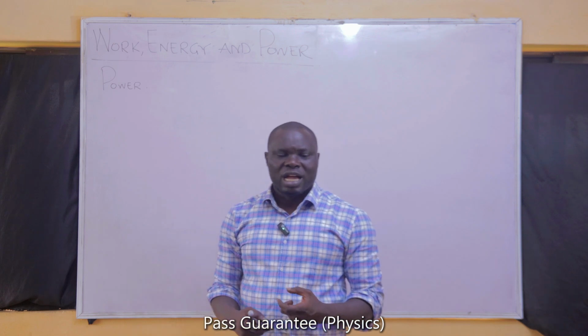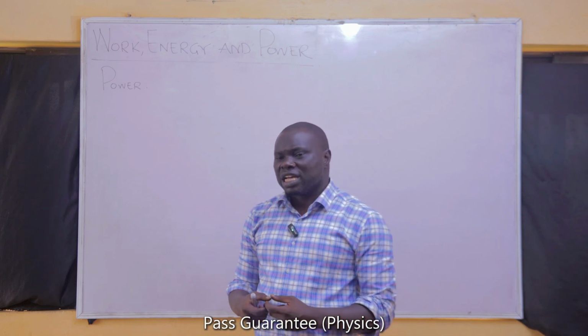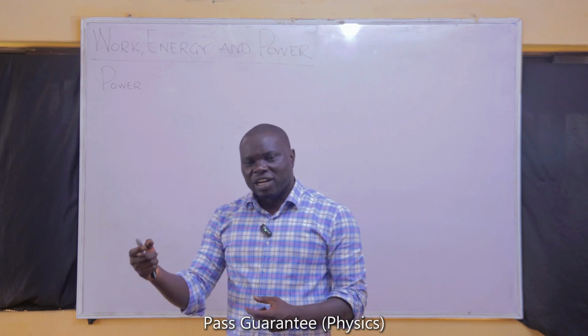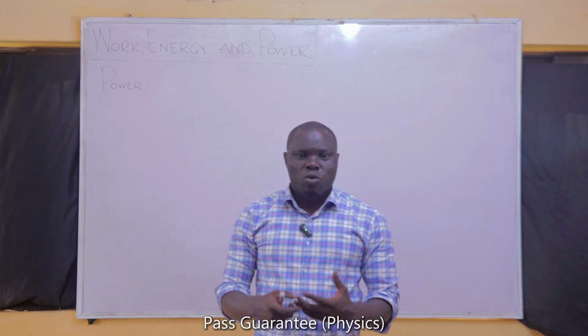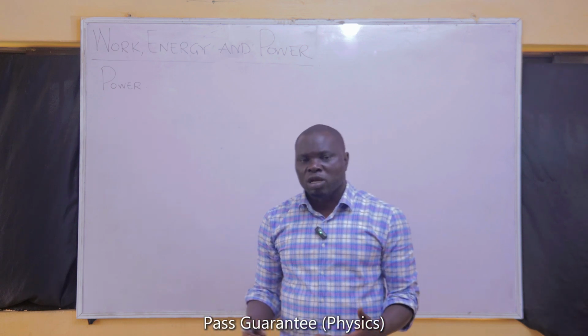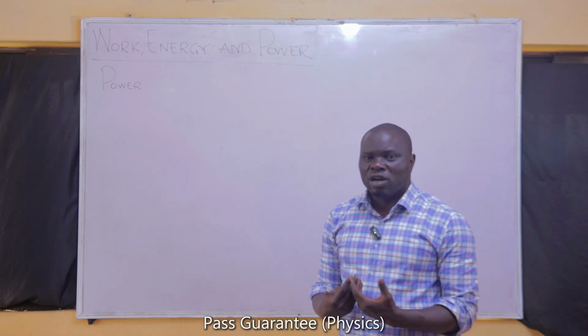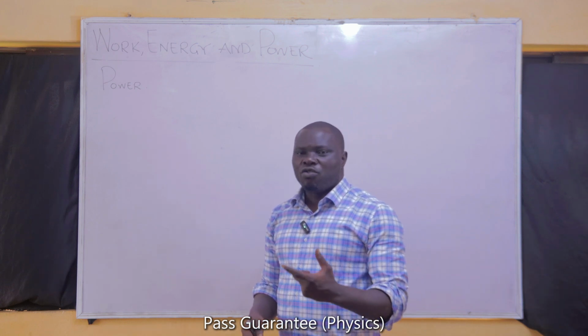There are times you'll be asked to find work, and we'll be given what can get you energy. You find that energy and call it work, because work and energy are interchangeable. The work that you can do is equal in most cases to the energy that you have to do that work.